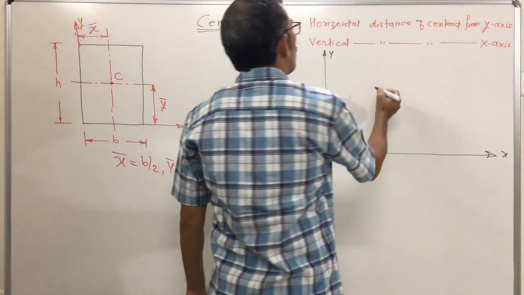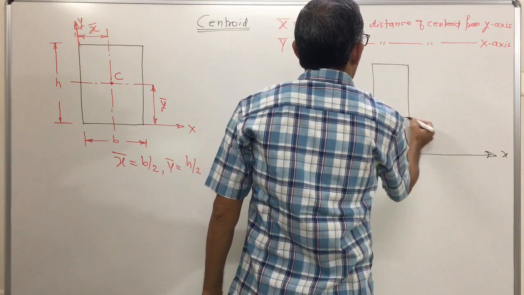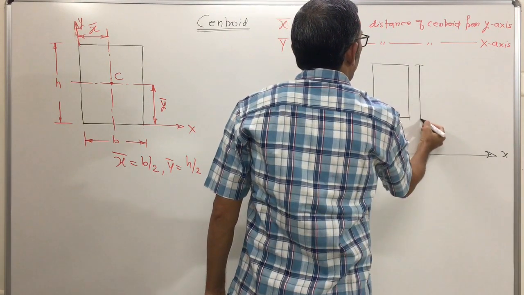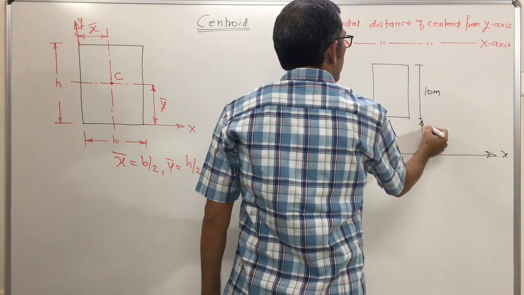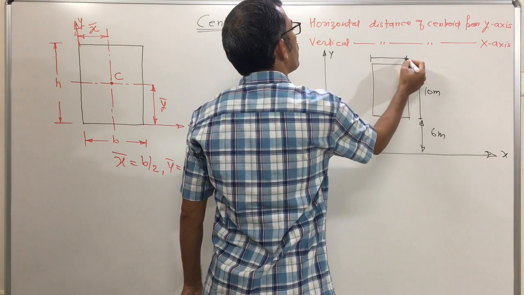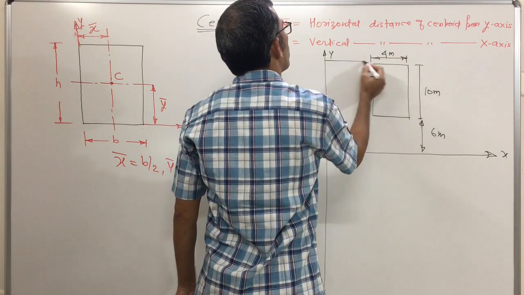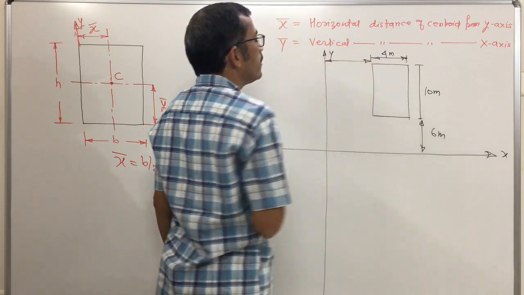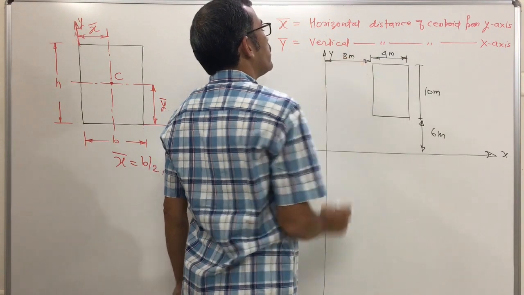Suppose this is a rectangular lamina with height 10 meter, this dimension 6 meter, so the base of this rectangle is 4 meter, and this horizontal dimension is, say, 8 meter.